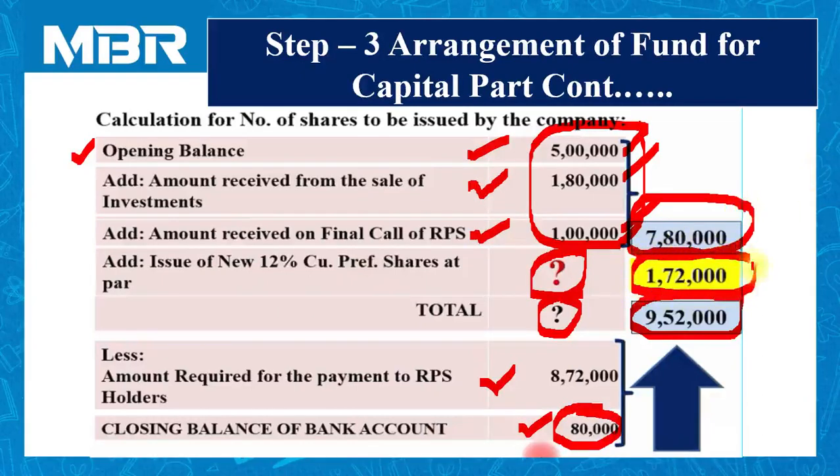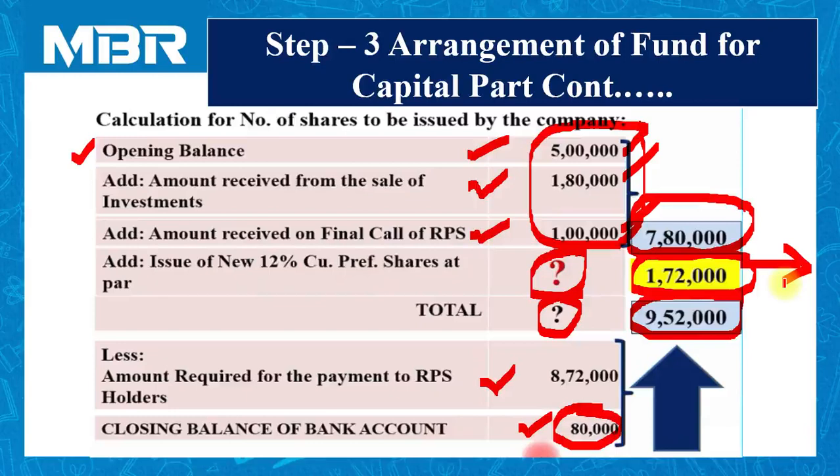The required or missing amount is rupees 1,72,000. In this way, we can calculate the amount required by the company using the new issue of securities. We are following this kind of exercise from the last few questions, so it is not new for you. But in this particular question, I would like to discuss one important item for you.